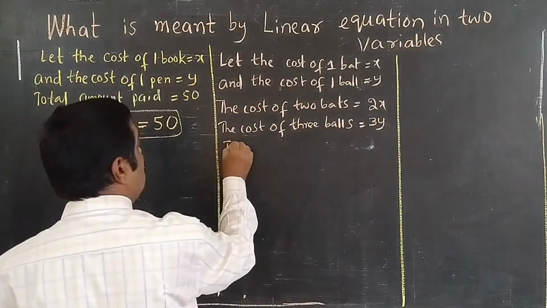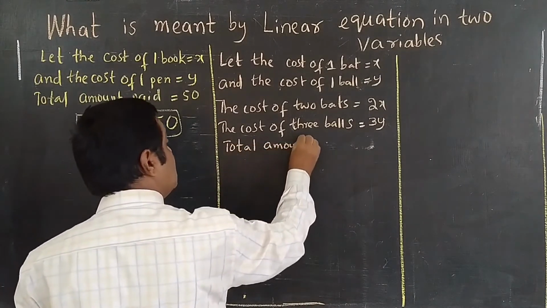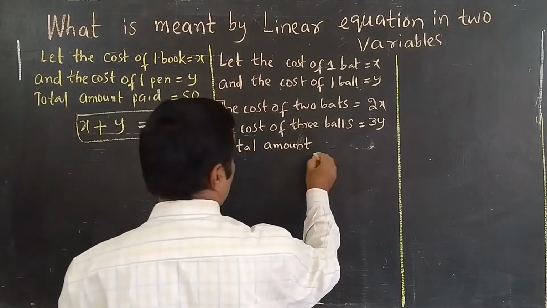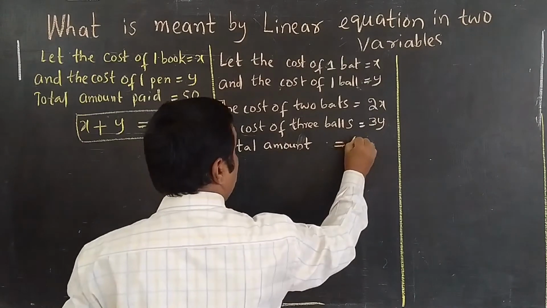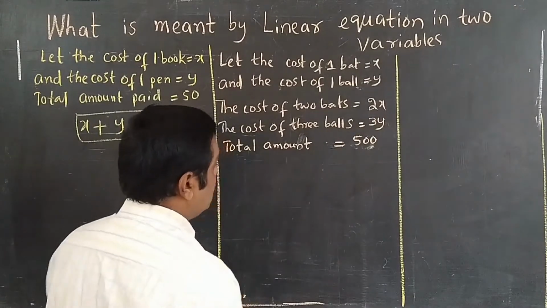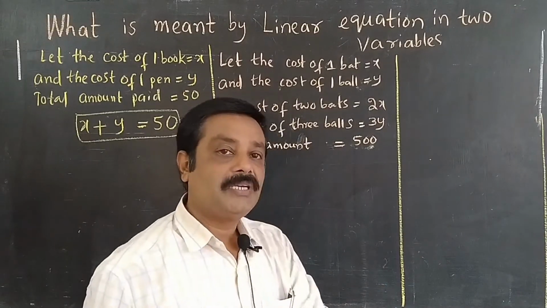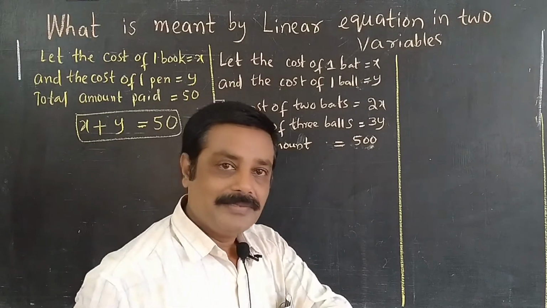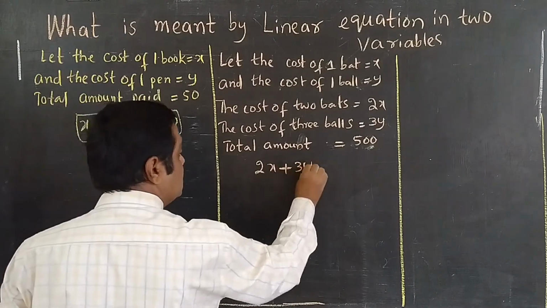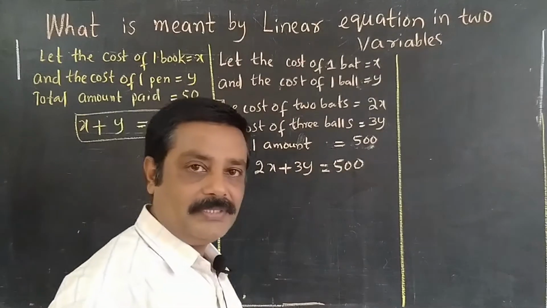So the total amount he paid is 500 rupees. This verbal information we have to convert into a mathematical sentence. That is 2x plus 3y is equal to 500. Is it clear for all?